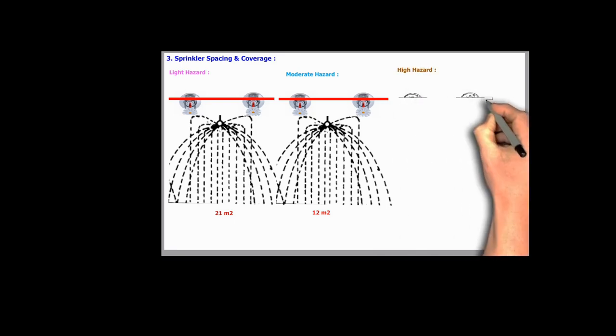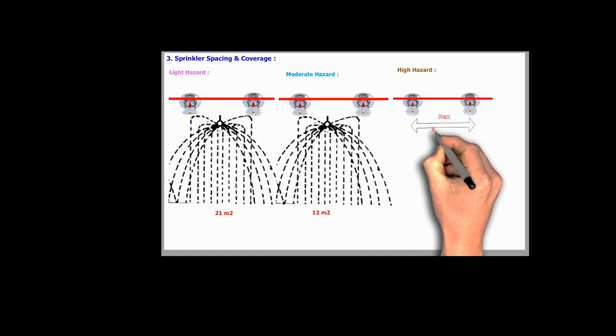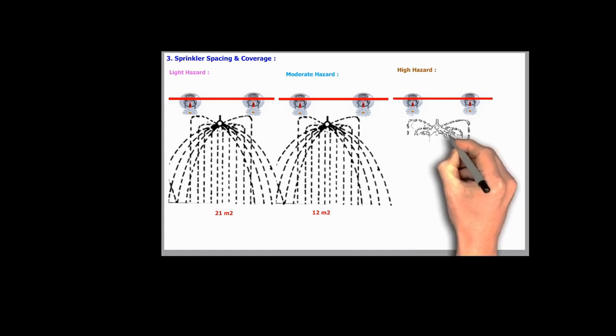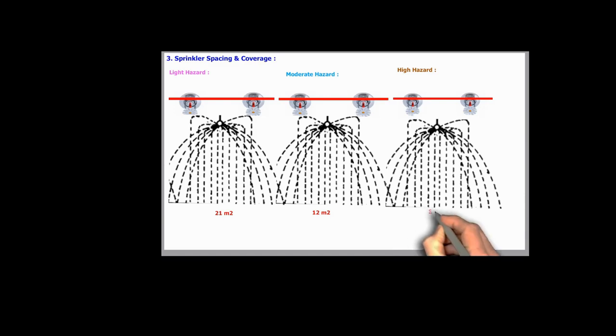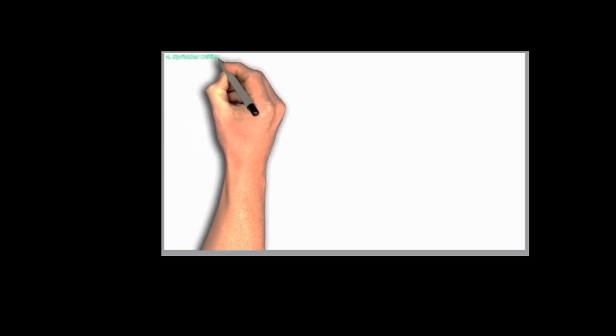The maximum distance between two sprinkler head is 3.7 meters. Each sprinkler can cover the area of 10 meters square. In area with fire hazards such as industrial plant or location with flammable material, the closer spacing ensures the sprinkler provide enough coverage and water flow to suppress any fire quickly.